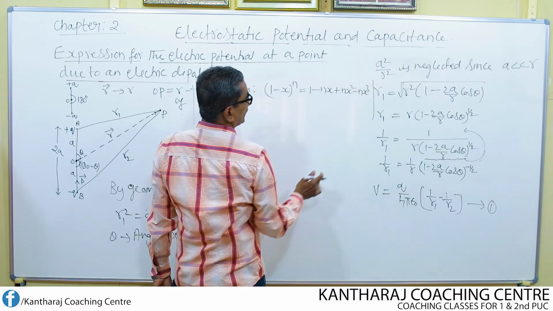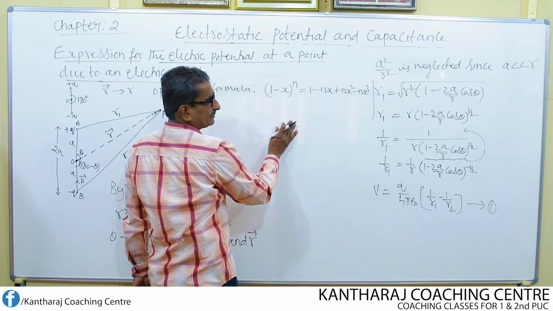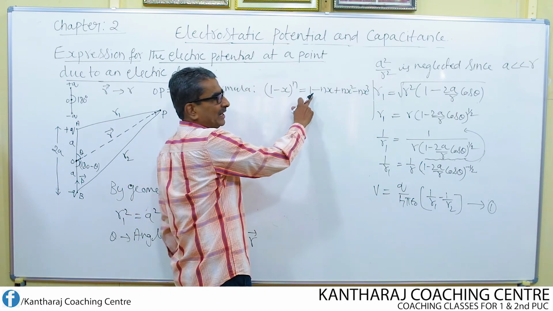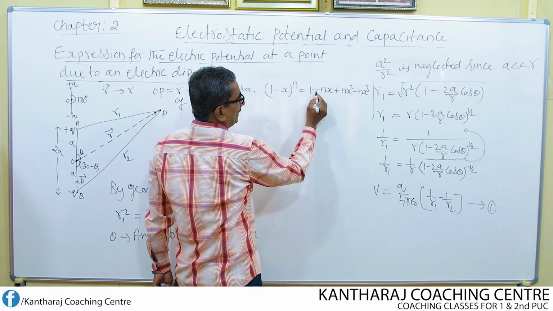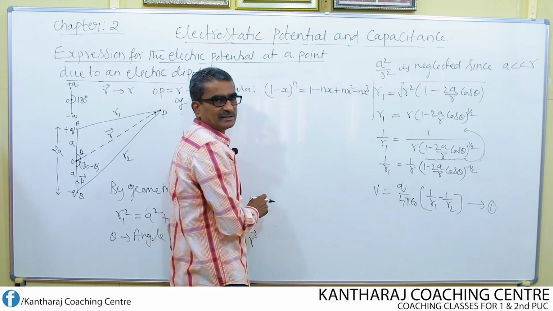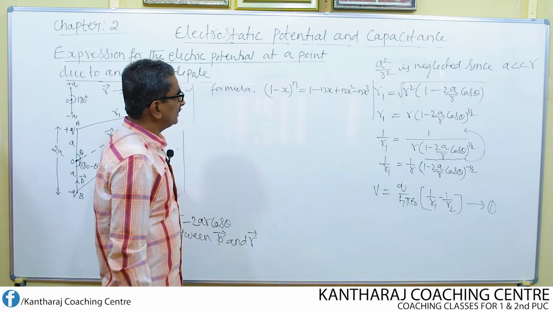What you can observe here is that the power of x is continuously increasing. Initially only the factor 1 will be there, then n is common, and minus and plus appear like that. So the power of x continuously increases by 1.